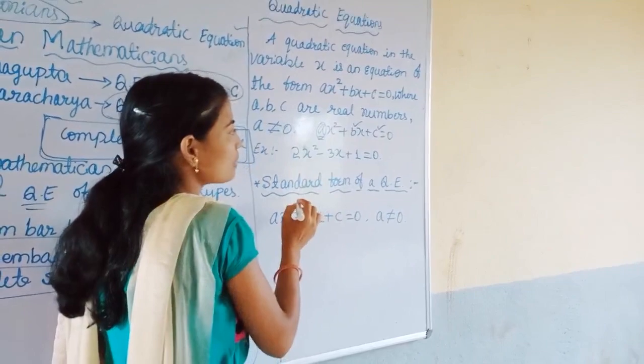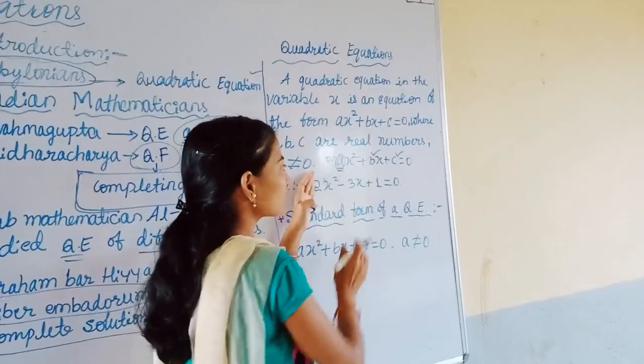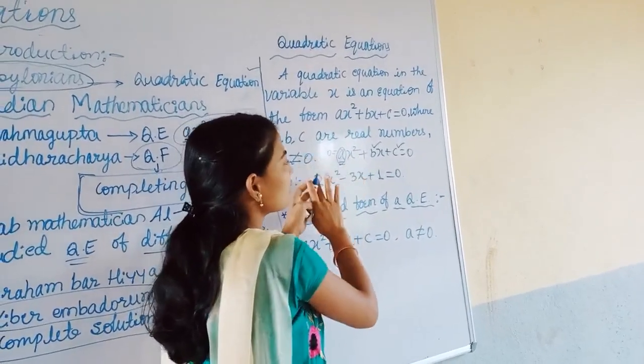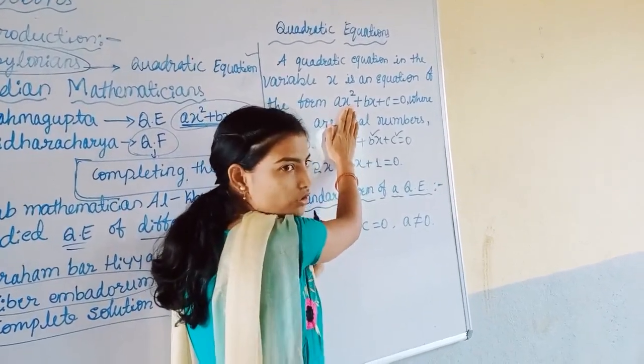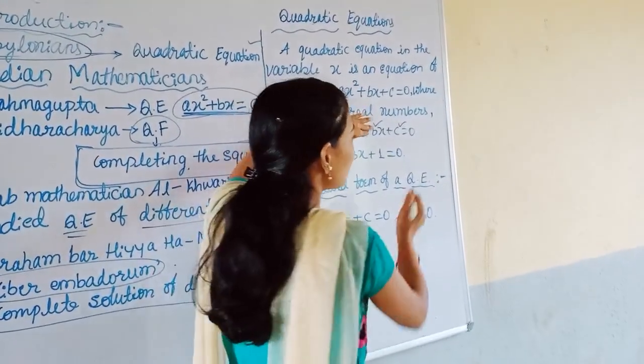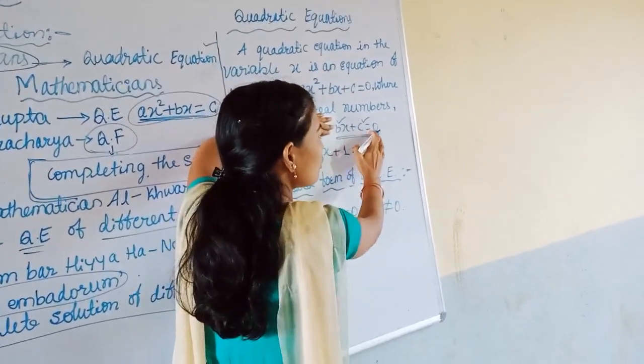Why should a not be 0? If we take a is equal to 0, then what happens? Anything into 0 is equal to 0 only. Then this complete term becomes 0, and we will remove it. Then we are left with only bx plus c is equal to 0.